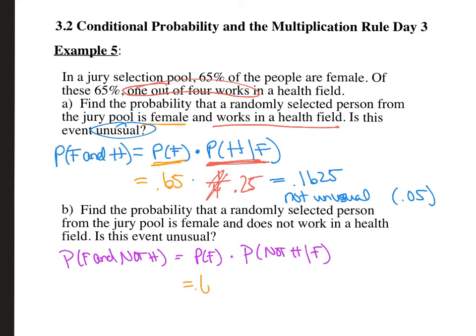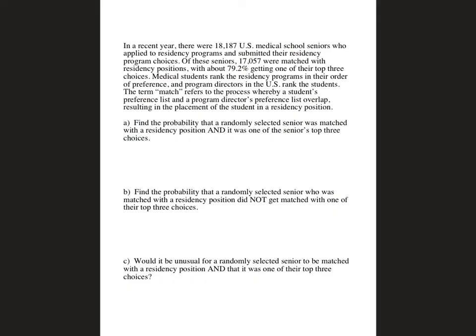It is that 0.65 times, now this right here, all we have to do is 1 minus 0.25, right? We can do the complement, right? So the probability that they're not working in the health field is going to be 1 minus the probability that they are. So that's 0.75 right there. And so then that is 0.4875. So there's roughly a 48.75% chance that you're going to find someone who is female and not working in the health field. Okay? All right.